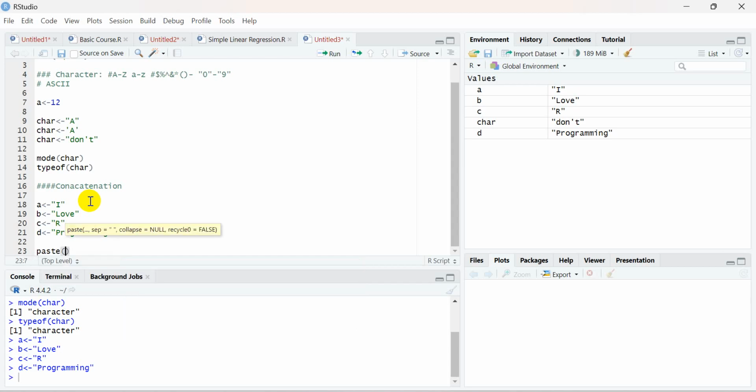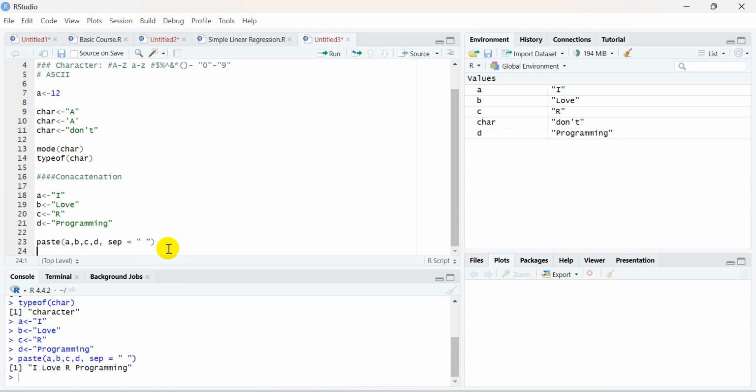In the paste function, you can use all the variables together, a, b, c, and d, and you can use the separator. sep is a parameter in this function. You need to specify the separator, which might be anything, maybe a space. It will combine all those strings together and form a bigger string. Let me run it. See here, it is giving me the message I love R programming.